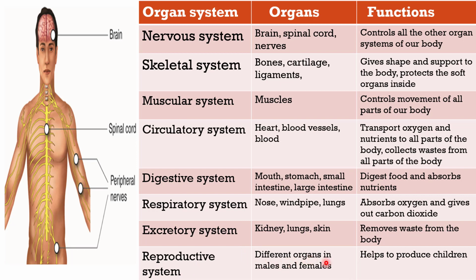It has different organs in males and females. It helps to produce children. Now can you tell me, this is the diagram of which organ system? As it has brain, spinal cord, peripheral nerves, this is the diagram of the nervous system.